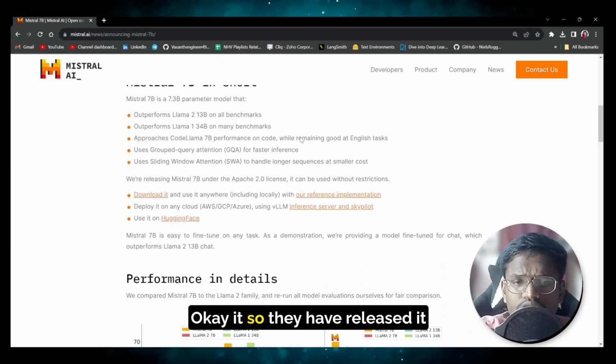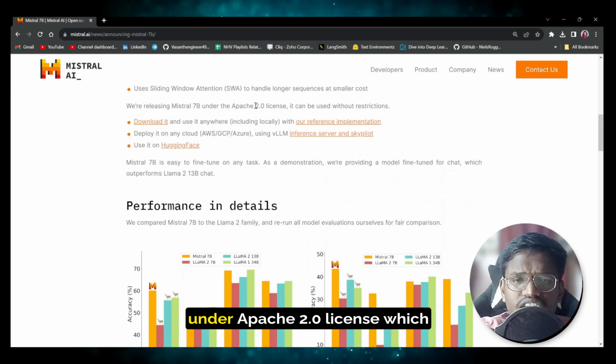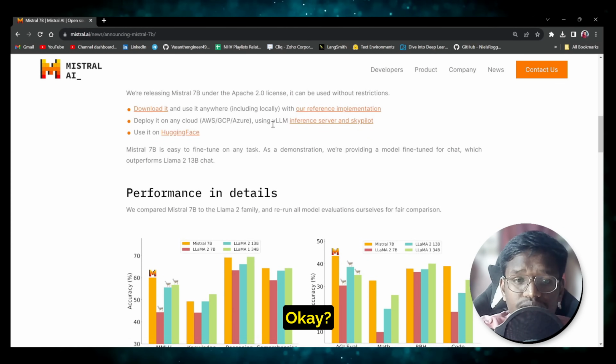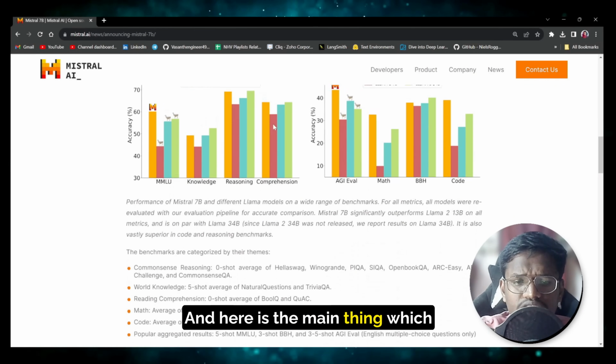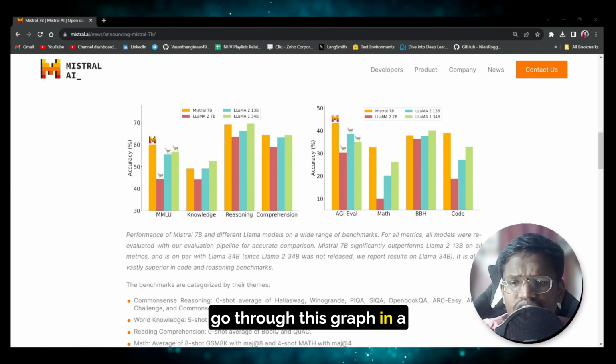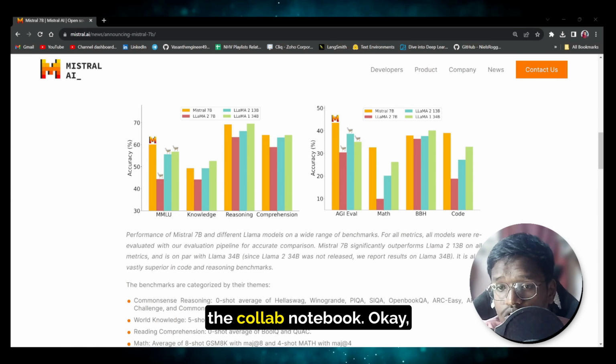Okay, so they have released it under Apache 2.0 license, which means commercially it is usable. And here is the main thing which you need to note: performance comparison. I'll just go through this graph in a minute, and then we'll go on to the Colab notebook.